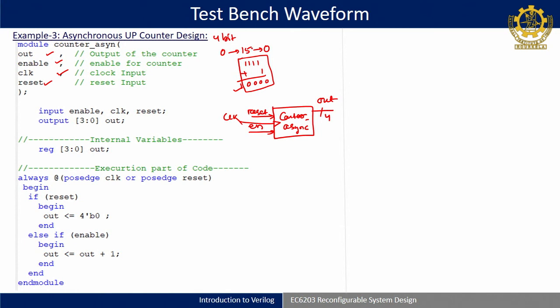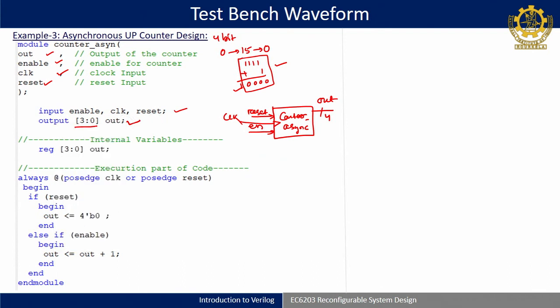So, it will do 0 to 15 then back to 0 automatically, no need to write that after 15 you go to 0, by default it will go to 0. Basic funda is this: when you add 1 to all 15 binaries, by default 0 will come, the 1 will be discarded because it is 4 bit. So, the 5th bit will be discarded automatically. Okay. So, you can define inputs are enable, clock, reset and output is 4 bit. So, you have to define 3 is to 0 where 3 is the MSB and 0 is your LSB, out is my out. Okay.